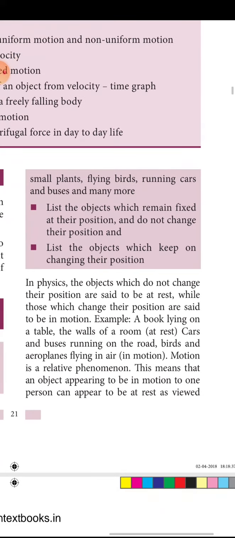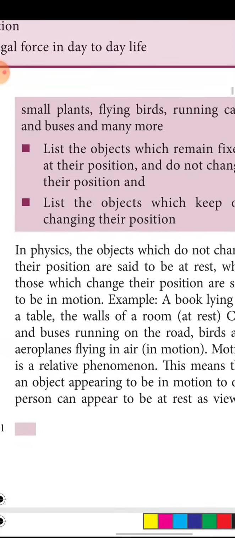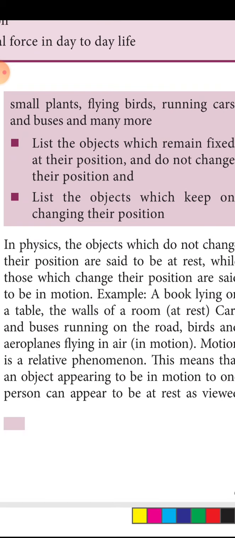See, as I said, objects which do not change their position are said to be at rest, while those which change their position are said to be in motion. Example, a book and a wall are at rest. Cars and buses on the roads and birds flying in the air are in motion. Motion is a relative phenomenon.